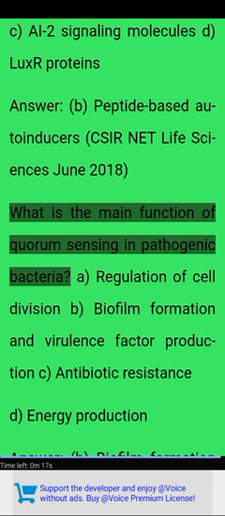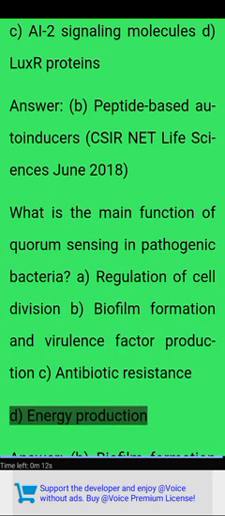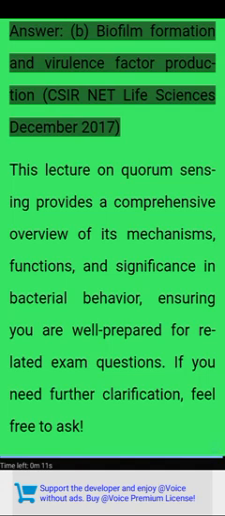What is the main function of quorum sensing in pathogenic bacteria? A. Regulation of cell division B. Biofilm formation and virulence factor production C. Antibiotic resistance D. Energy production. Answer: B. Biofilm formation and virulence factor production. CSIR NET Life Sciences December 2017.